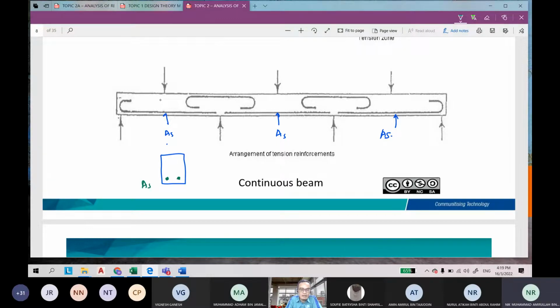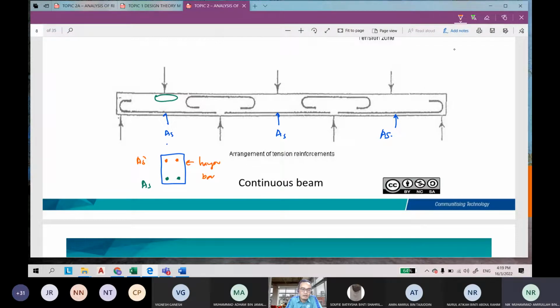If the compression here is too high, where the concrete cannot cater for it, so we have to provide for the AS prime. If the concrete itself can cater for the compressions, the AS prime here we call it as hanger bar.